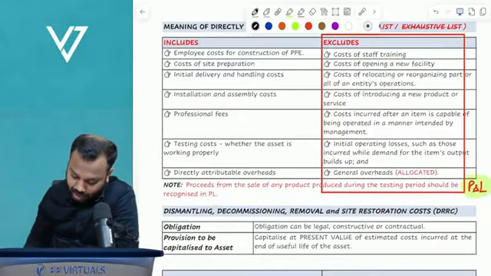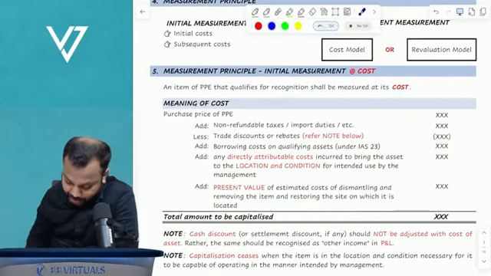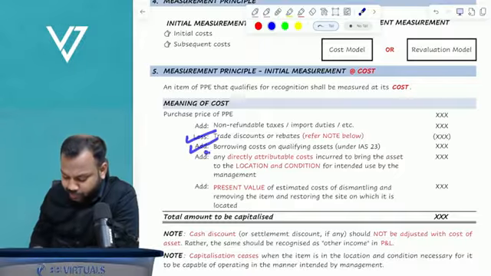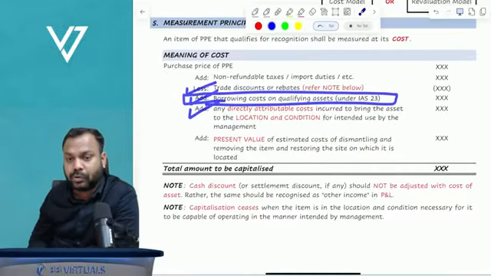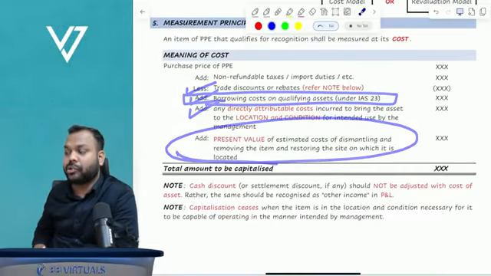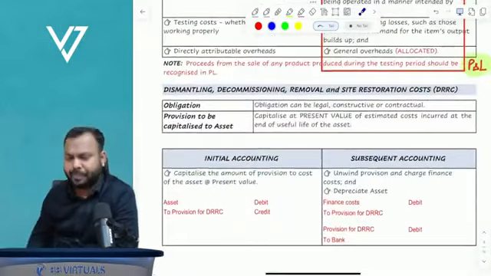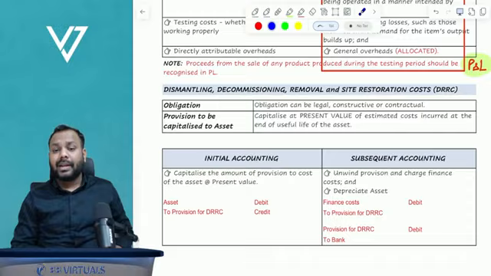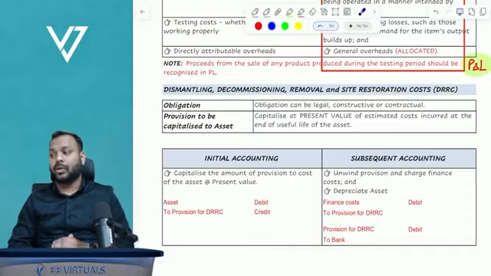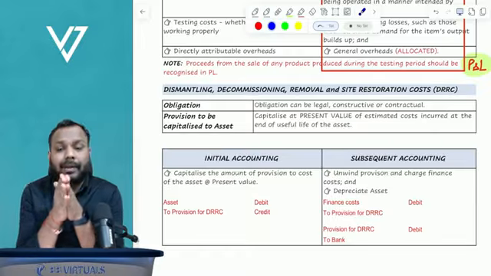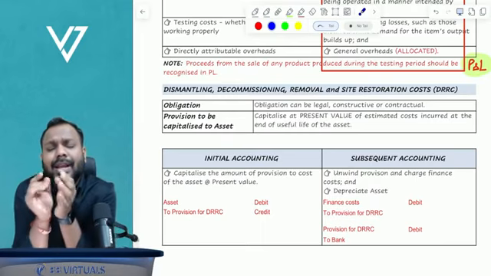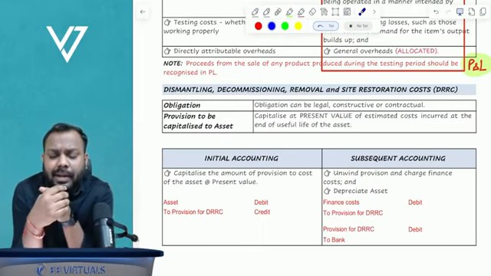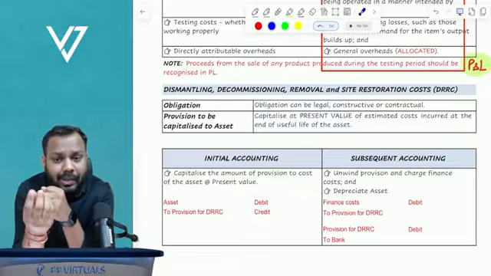Okay. Now, we have discussed the cost of PPE as purchase price, non-refundable taxes minus trade discount, add borrowing costs. This one we'll discuss in depth in the chapter of IAS 23. Directly attributable cost is also discussed. Now this dismantling cost, let us discuss via example. Understand dismantling, removal or restoration costs. Understand the obligation. Many times in the exam, the question will say there is a legal obligation to incur dismantling cost. You will say, oh, it's an obligation, we have to capitalize.